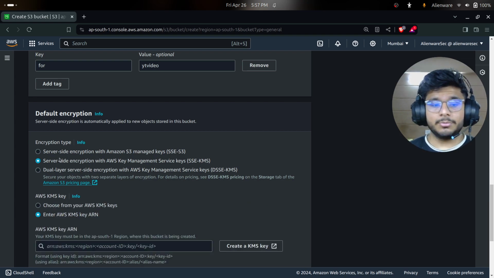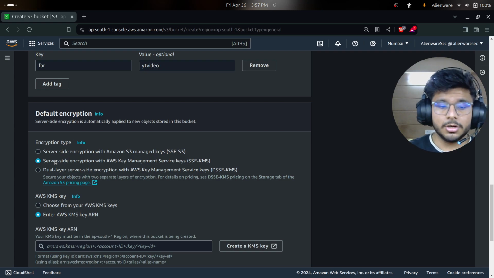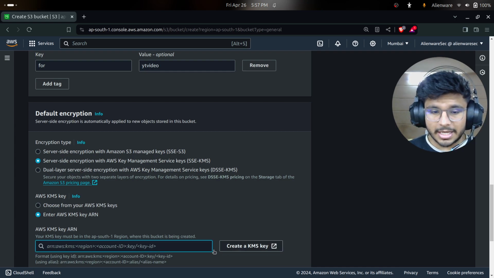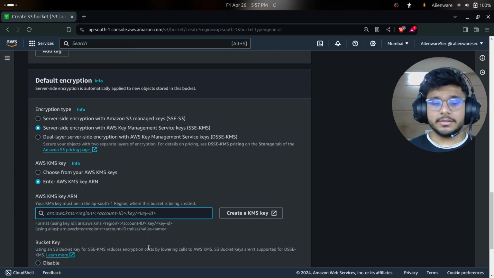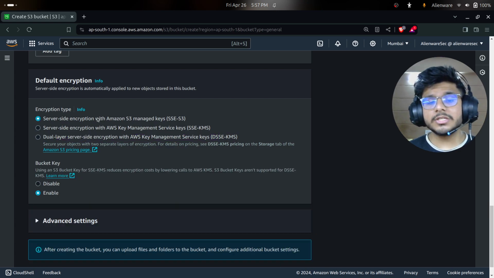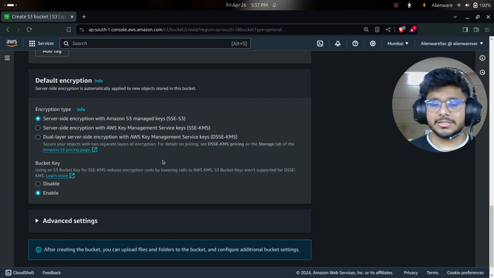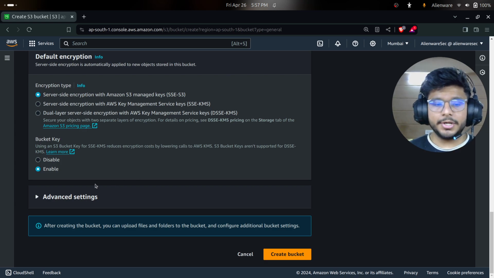The second one is SSE, server-side encryption with AWS KMS. What is KMS? KMS is another service provided by AWS that manages your keys. You can put all the keys there and manage them from there, and as it is written here, you can create a KMS key or select any ARN that is already provided. Then there is dual-layer server-side encryption with AWS Key Management Service, which is very advanced, so I won't cover it here. We'll just cover SSE-S3 encryption, because it is very basic and we don't need anything else.